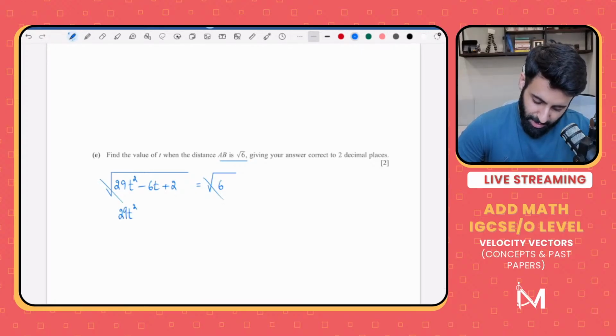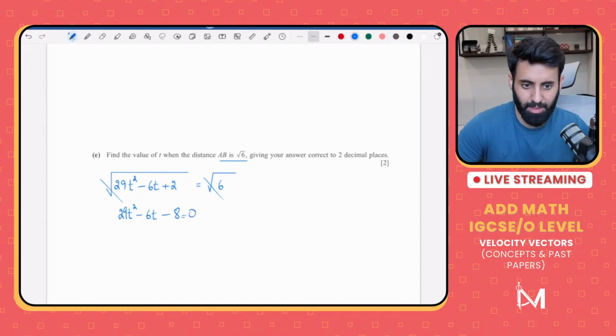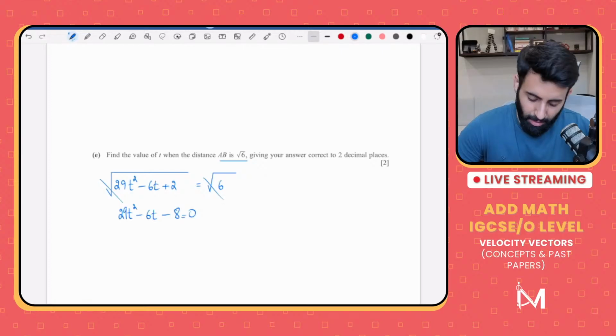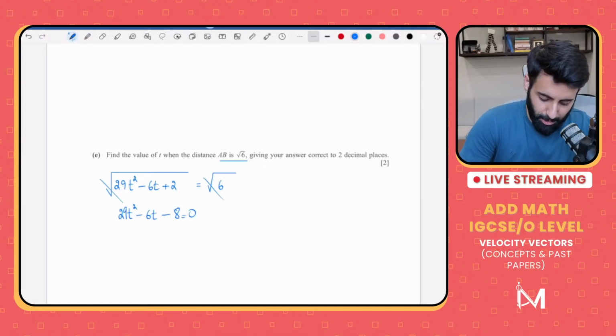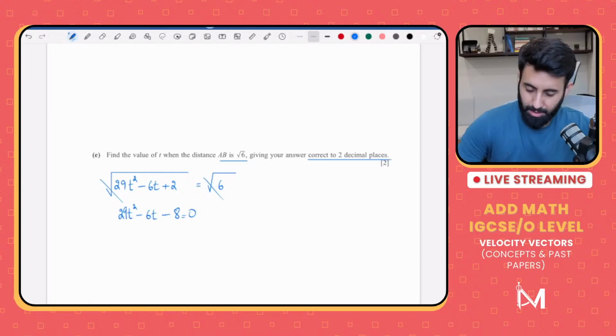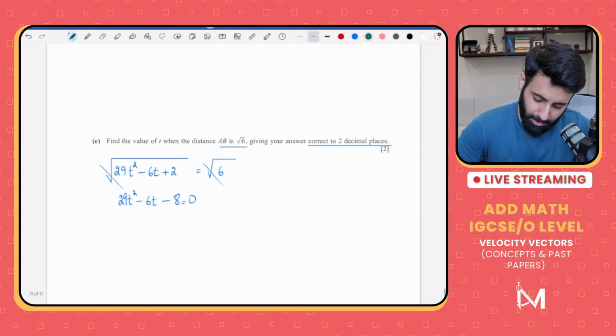29t square minus 6t minus 2 minus 6, so that's minus 8 equals to 0. Solve this like you would solve a quadratic equation. Okay? I don't think you can do middle term breaking, so you'll have to do, in fact, yeah, you can't do middle term breaking. The fact that it says give your answer correct to 2 decimal places, that means you have to use the quadratic formula.